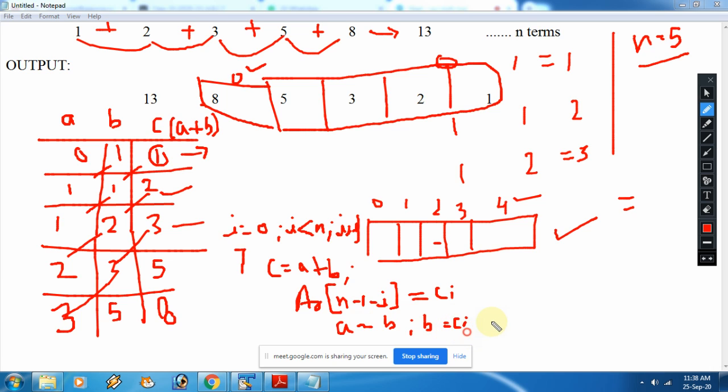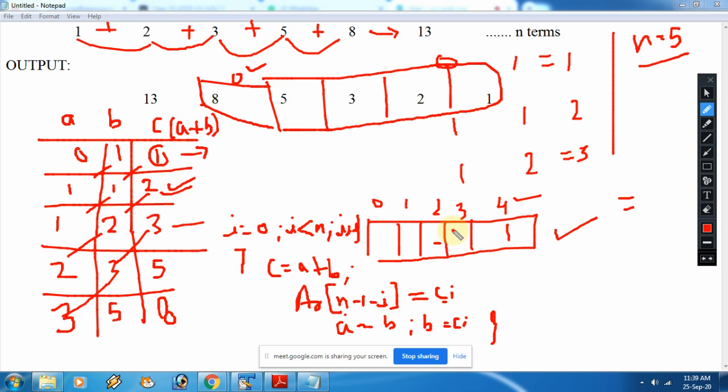Now let me show you the dry run. First of all, n-1 is 4, 4 minus 0 is 4. So the 1 is coming at this index number. After that, next time C will be 2. How it is coming, you can see in the table. Next time, see the index of AR: n was 5, 5 minus 1 is 4, 4 minus 1 is 3.